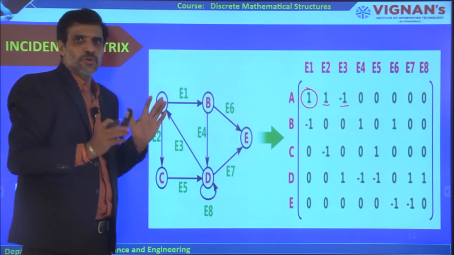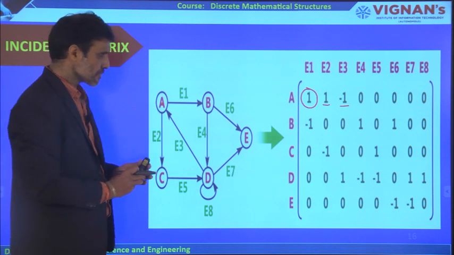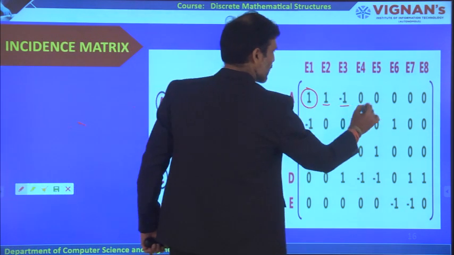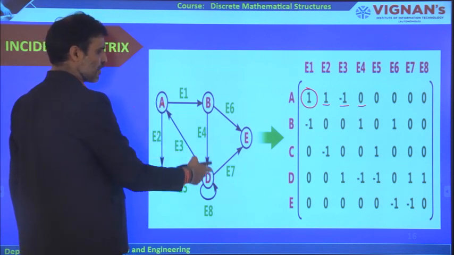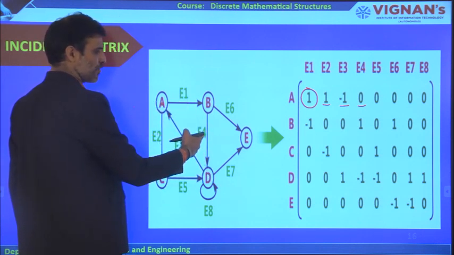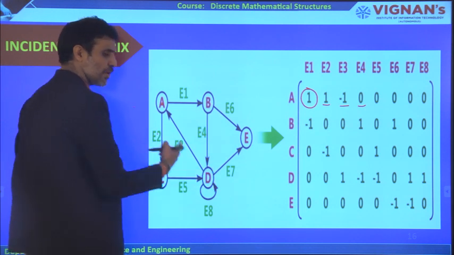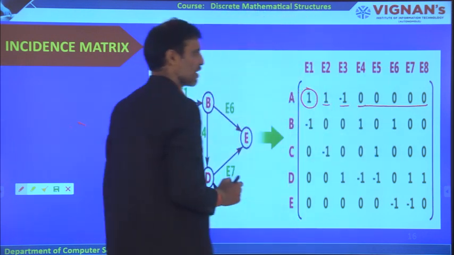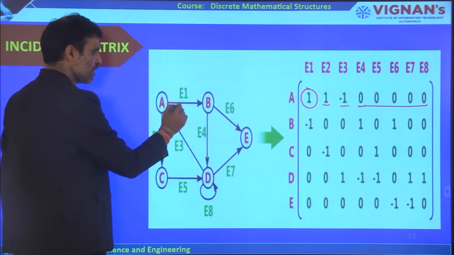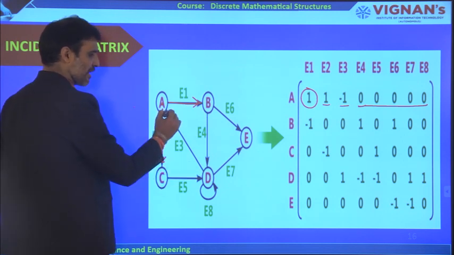If there is no edge like that, then we can simply call it 0. For example, take A to E4. Is there any connection between A and E4? There is no connection between A and E4, E5, E6, E7, E8. Therefore, all are zeros. These two edges are going outside and this edge is coming inside.